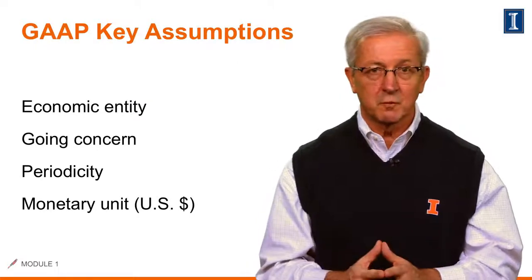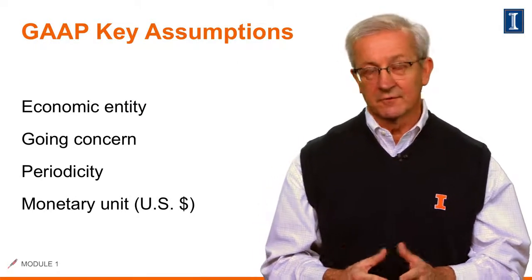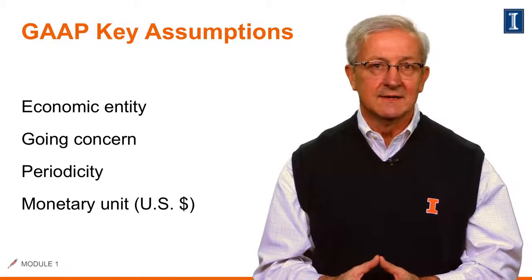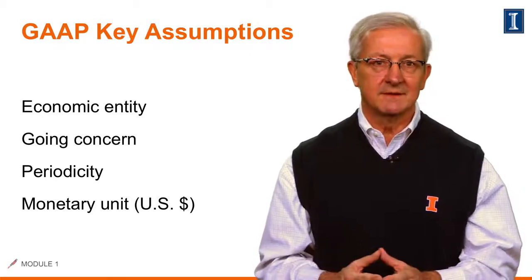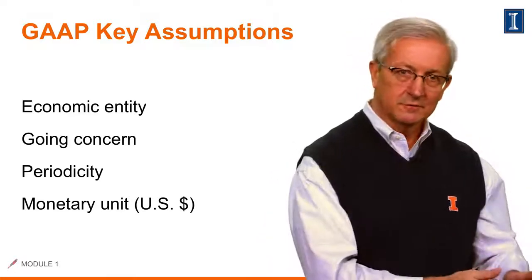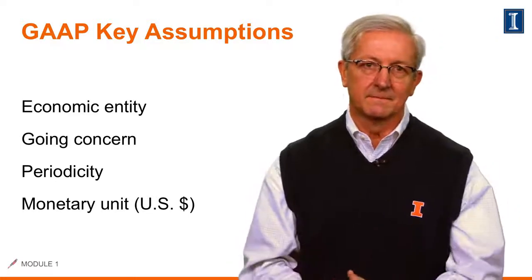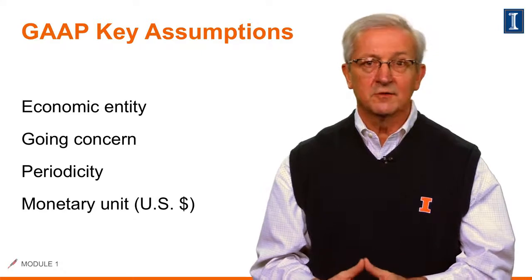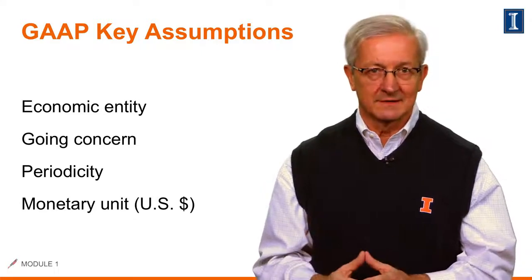So the question is, what are the key GAAP assumptions? First of all, we have economic entity. It presumes that our economic events can be identified specifically with a distinction between the activities of the owners versus the activities of the company. Going concern assumes that a business will operate indefinitely.